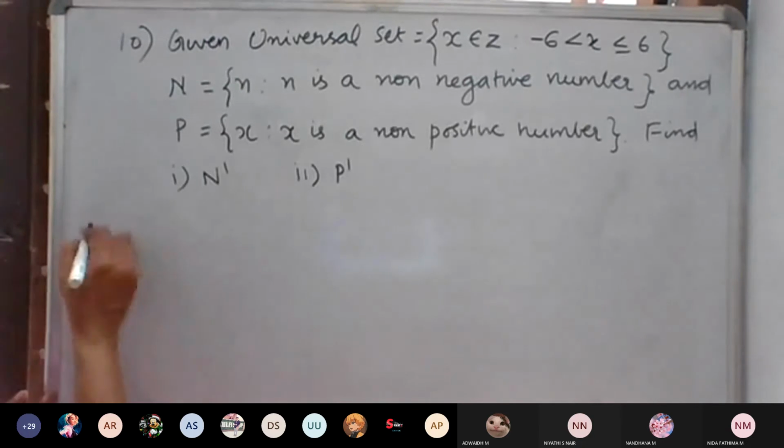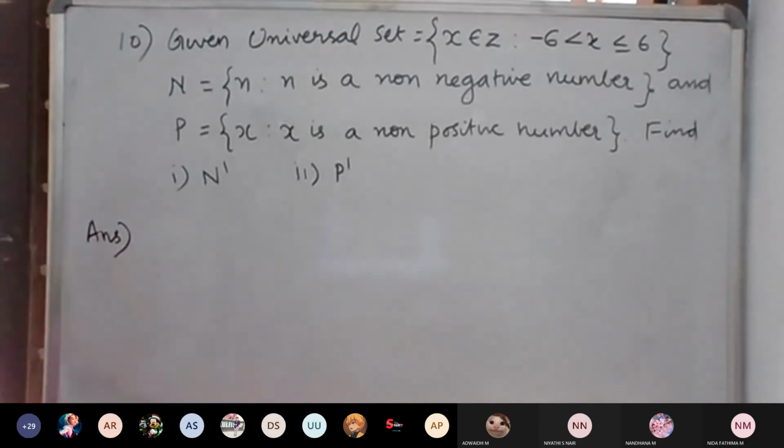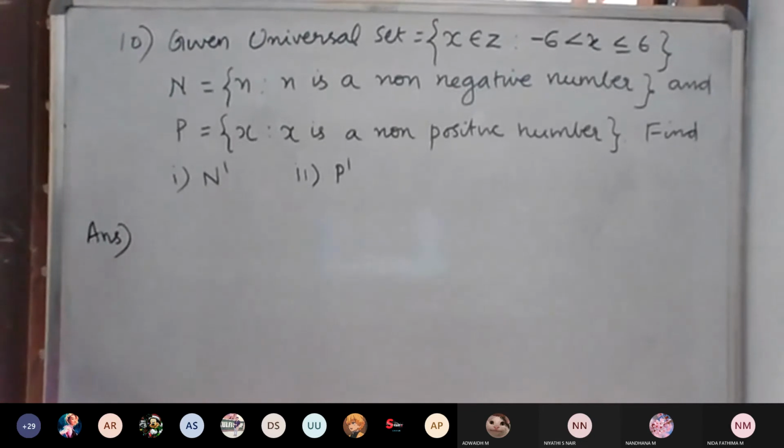So the universal set is given as x belongs to set. How can we write -6 less than x less than or equal to 6?